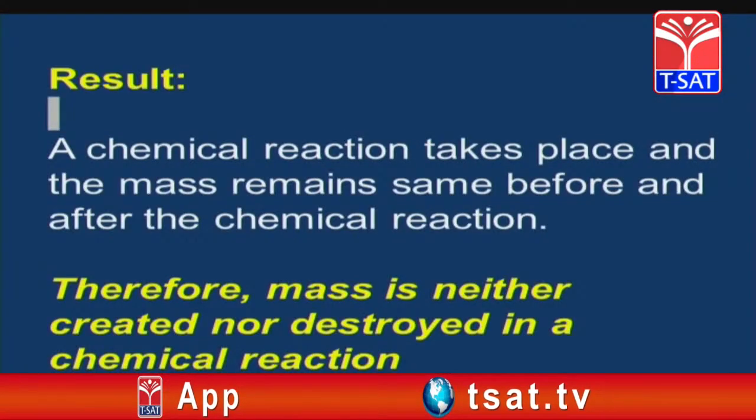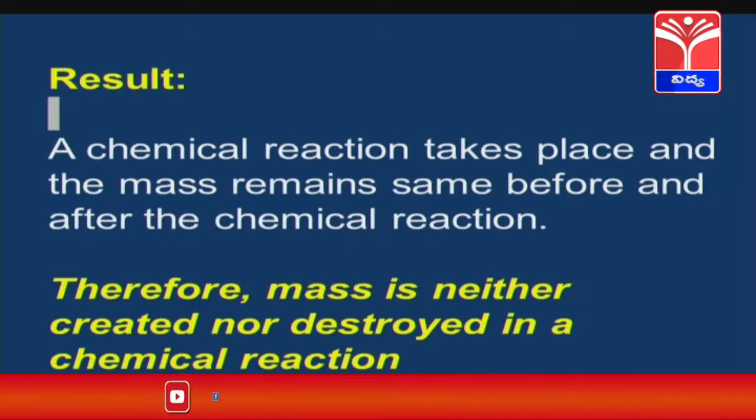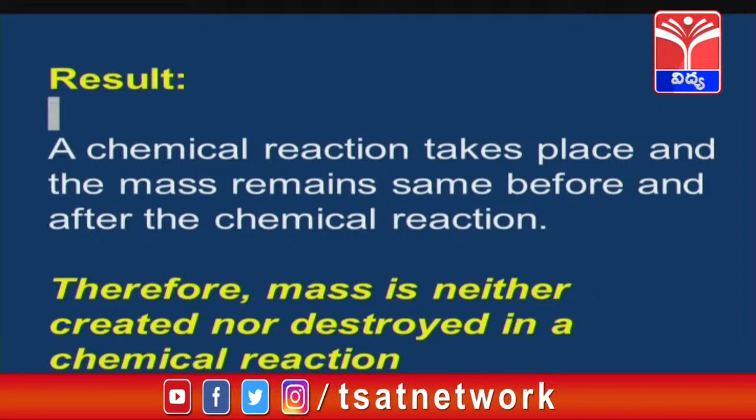From this experiment we can say that a chemical reaction takes place and the mass remains the same before and after the chemical reaction. So from this lab activity, Antoine Lavoisier concluded that mass is neither created nor destroyed during a chemical change.